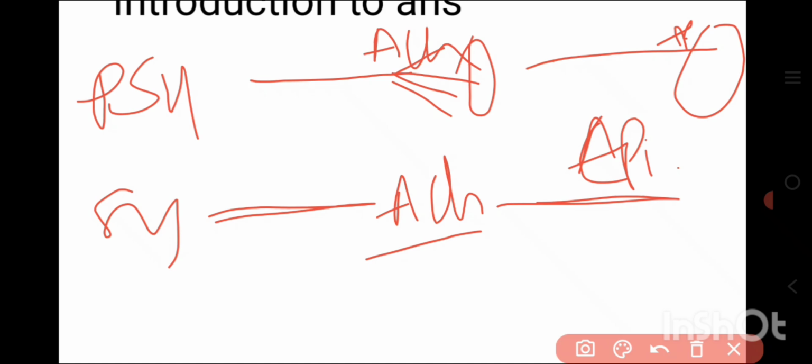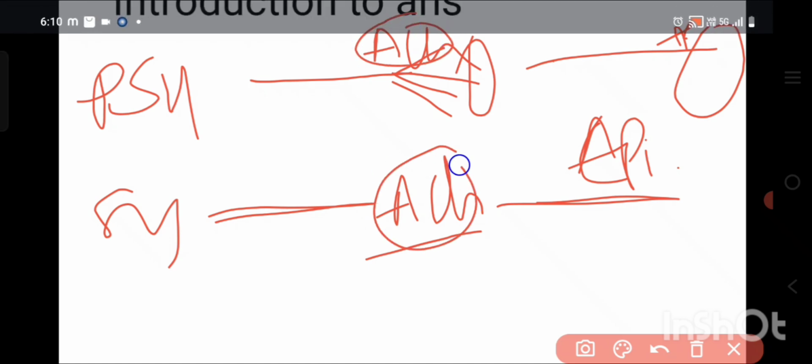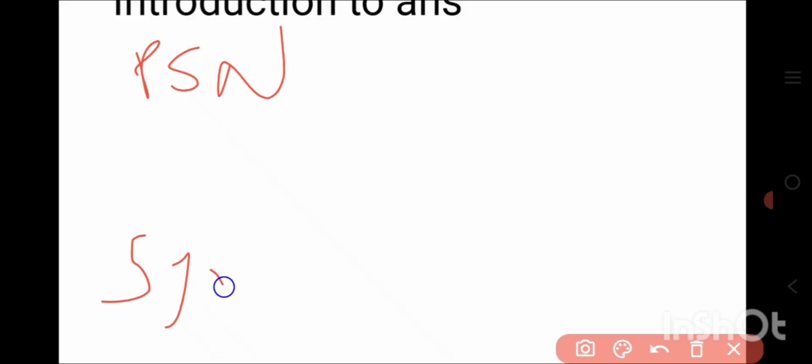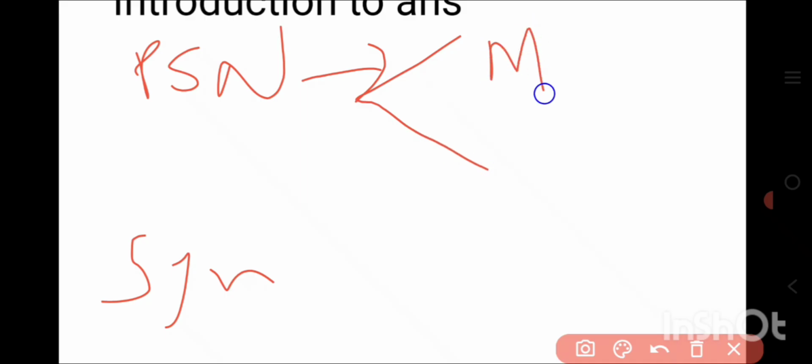And then what are the receptors? Whatever the released ligand, that will act on the receptors present here, right? In case of parasympathetic nervous system, there are two receptors: muscarinic receptors and nicotinic receptors.